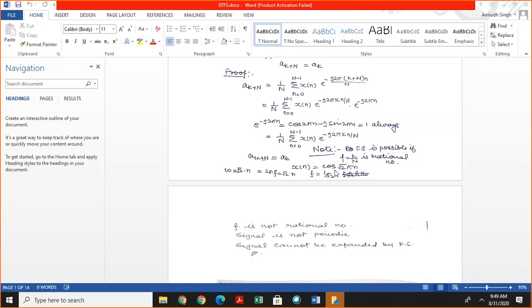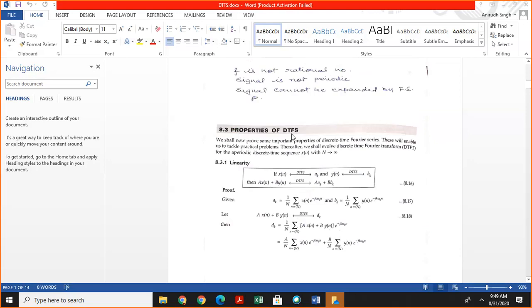In continuous time Fourier series, any continuous periodic signal can be represented by Fourier series. Similarly, in discrete time, any periodic discrete time signal can be represented by DTFS or discrete time Fourier series.